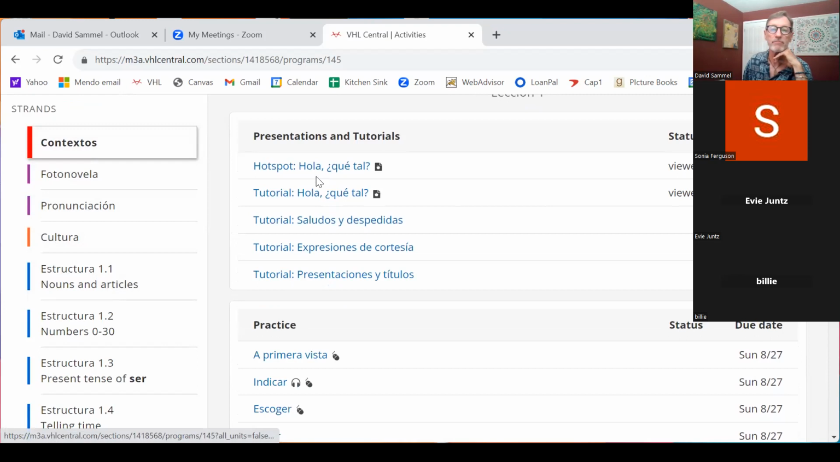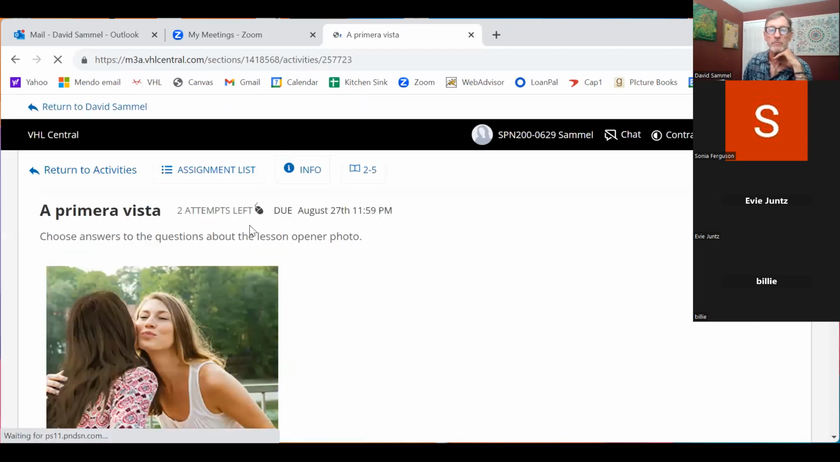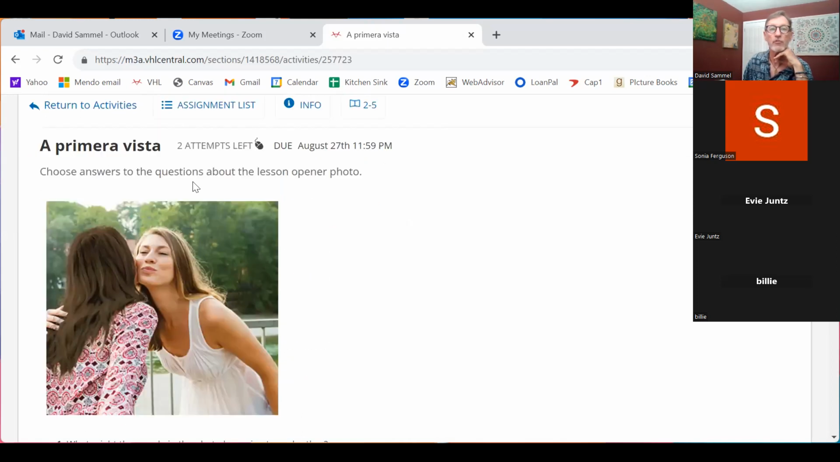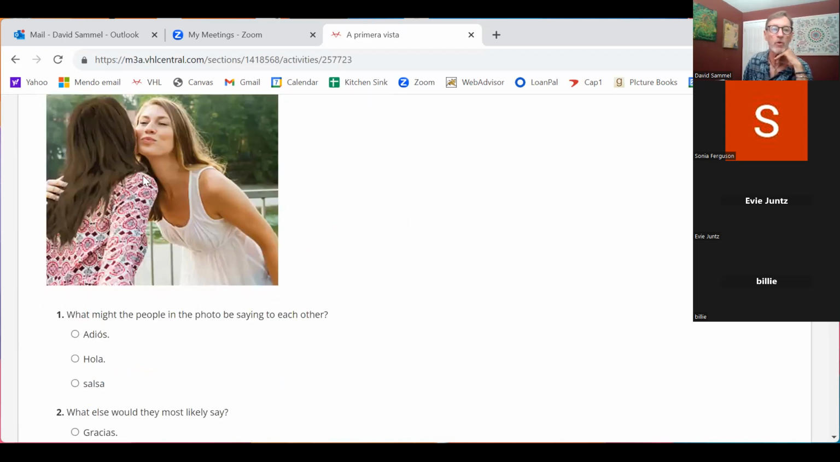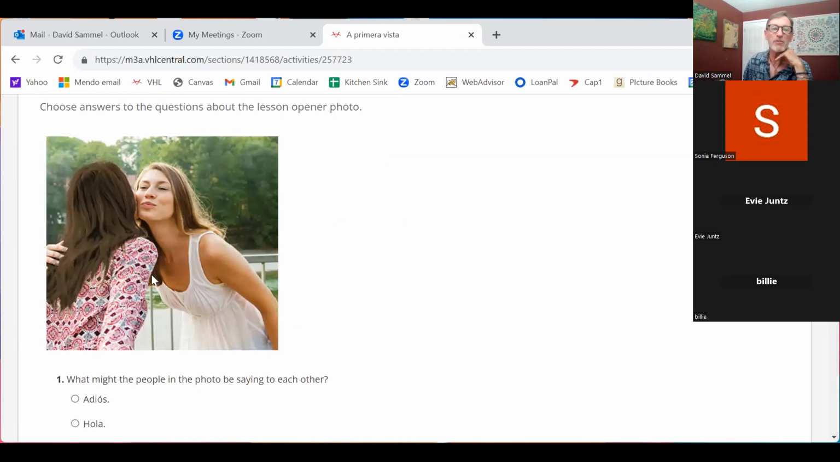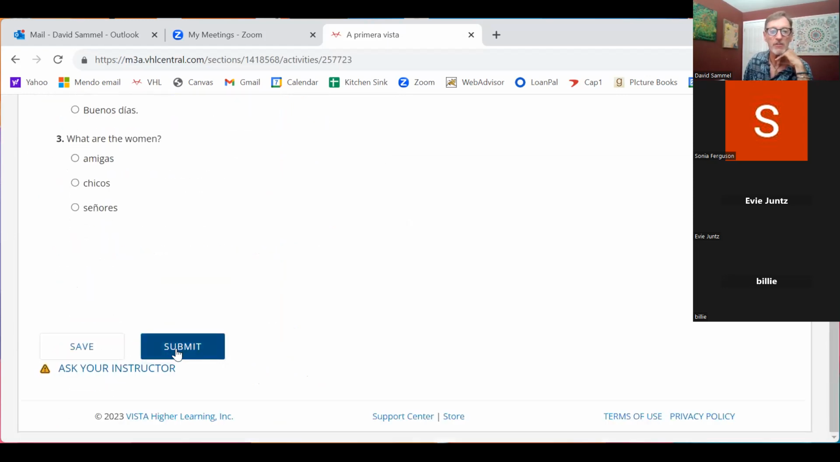So here's one that you can do. Here's some practice for you. You look at this photo and the instructions say, choose answers to the questions about the lesson opener photo. All right, so here's two women in probably Mexico saying hi to each other. What might the people in the photo be saying to each other? What do you think? Is it adios, hola, or salsa? Well, it's not salsa, right? They're probably doing this when they're greeting each other, and hola is a way of saying hello. So you would click this one, and when you're done with them all, you come down here and click submit.